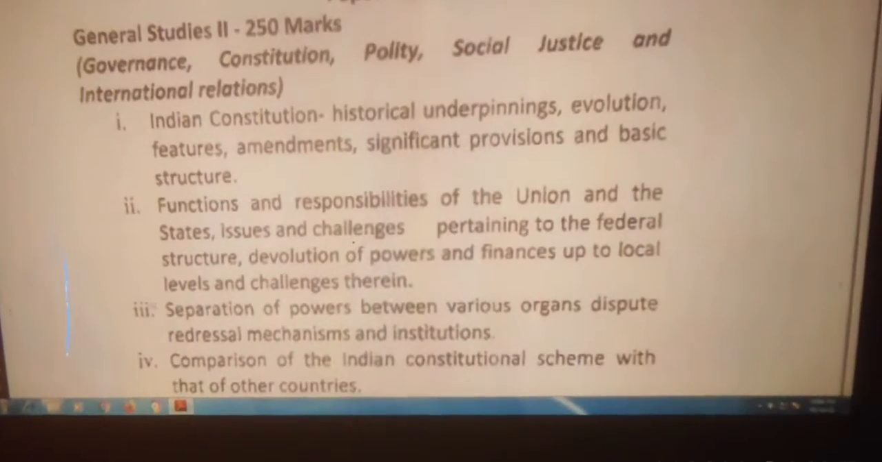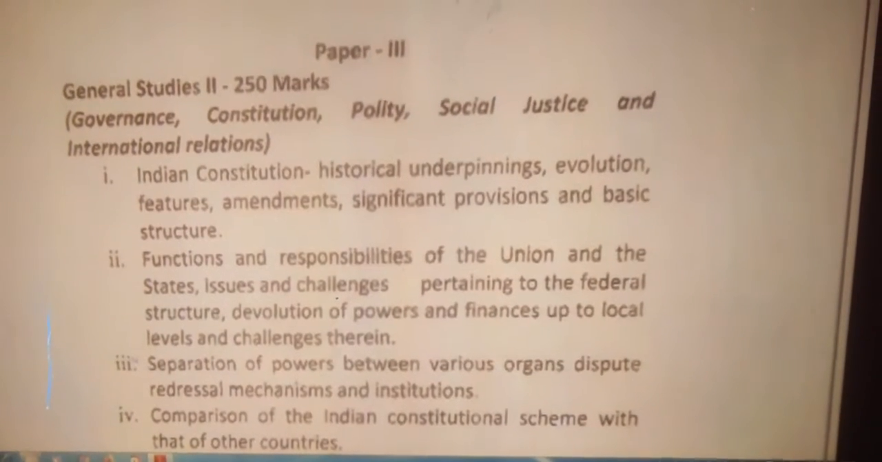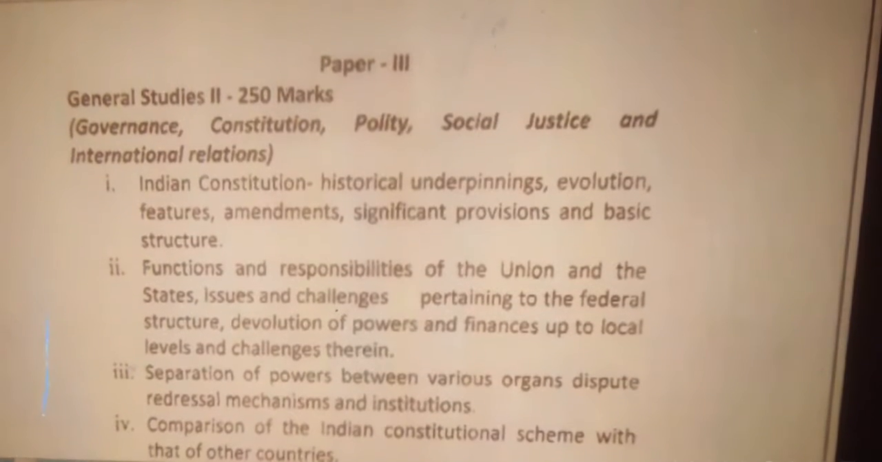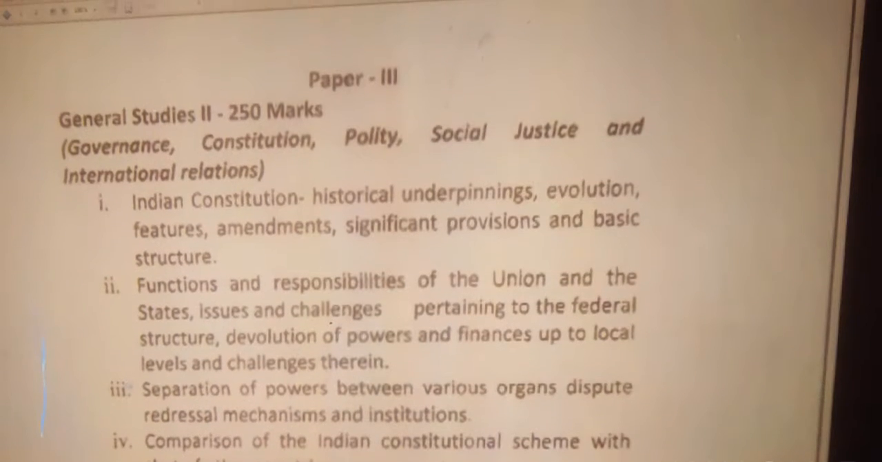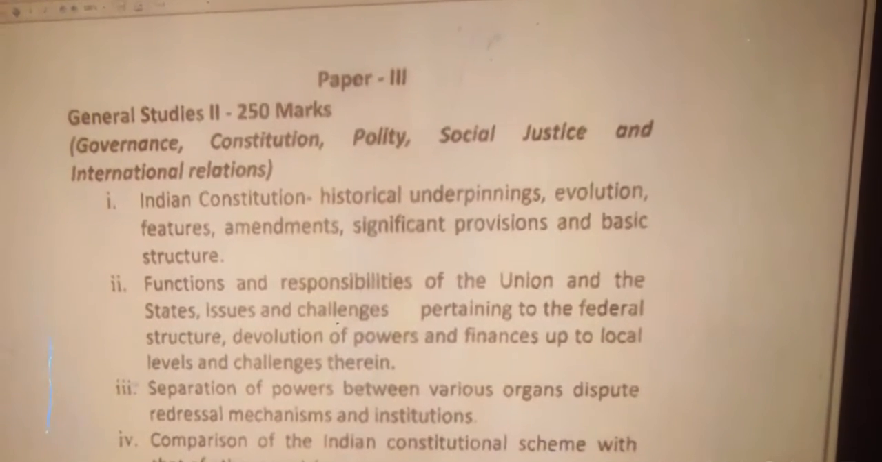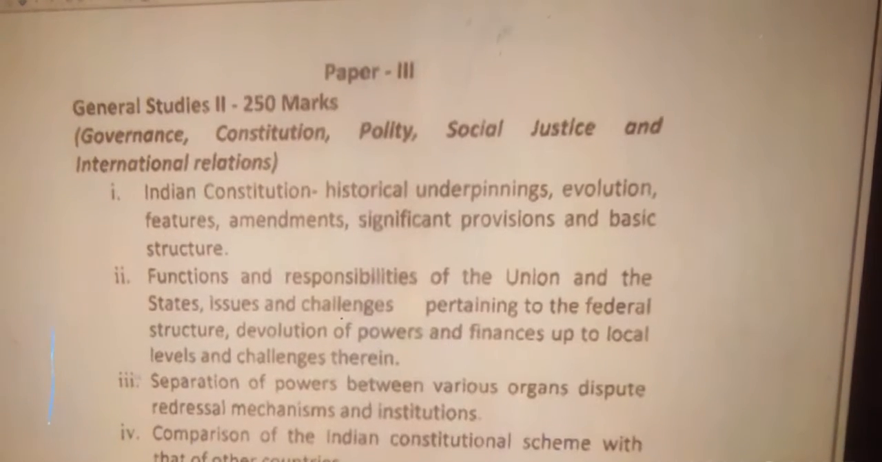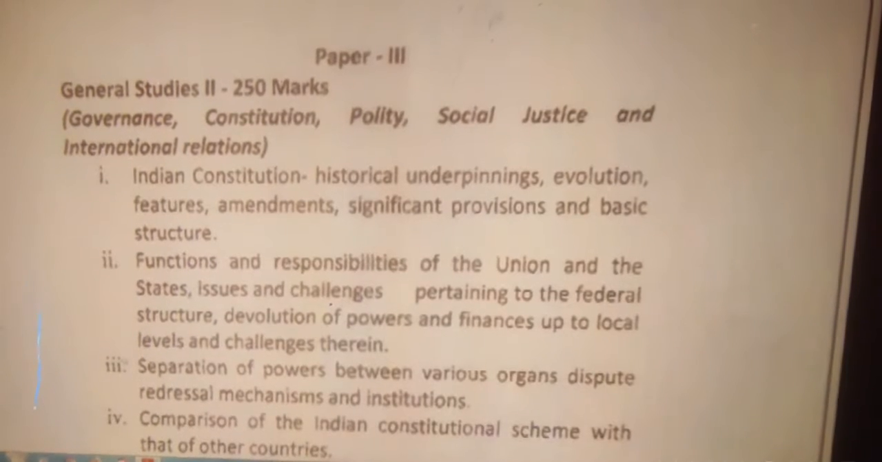Let's have a look at the third paper. In the general studies paper, also general studies 2, this means the third paper, because the first paper is the essay, the second paper is the general studies. So general studies 2, 3, 4, 5, 6. So the third paper is in the category general studies 2. Clear? Because the second paper is general studies, the third paper is general studies. So this third paper is also 250 marks.